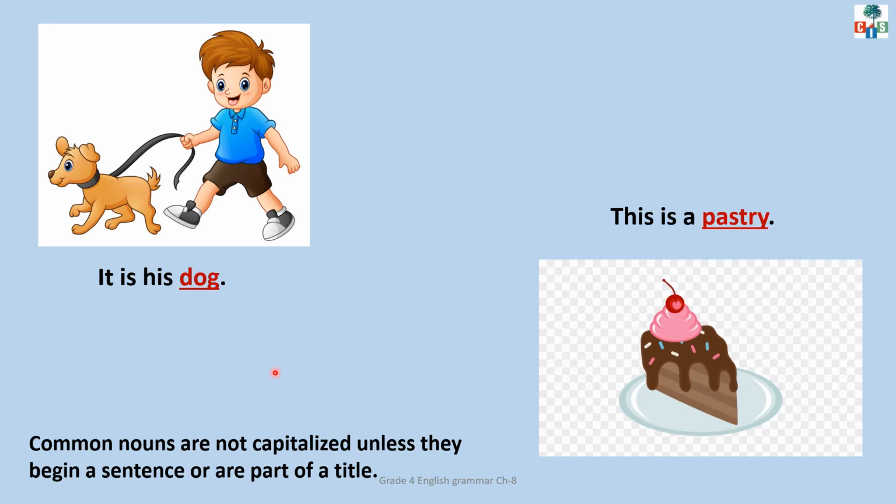Common nouns are not written in capital letters unless they begin a sentence. It means if you start a sentence with these common nouns, then only you can use capital letters. Otherwise, if they are in the middle of the sentence or at the end of the sentence, they are not written in capital letters. Understood?